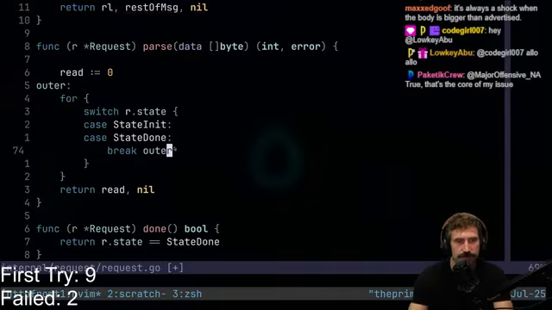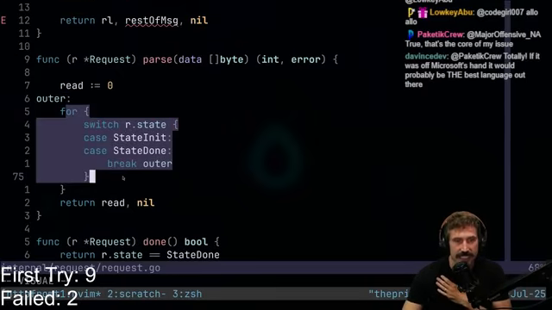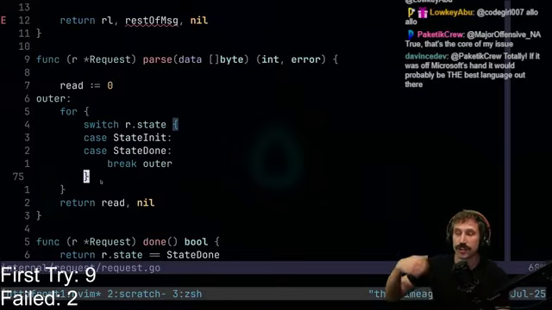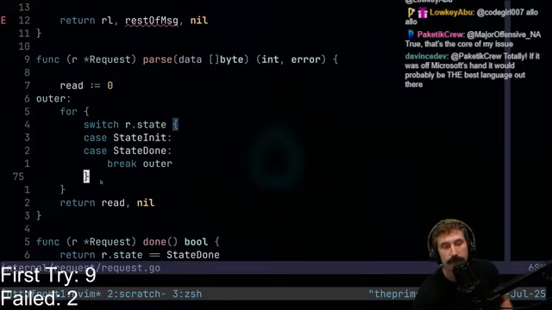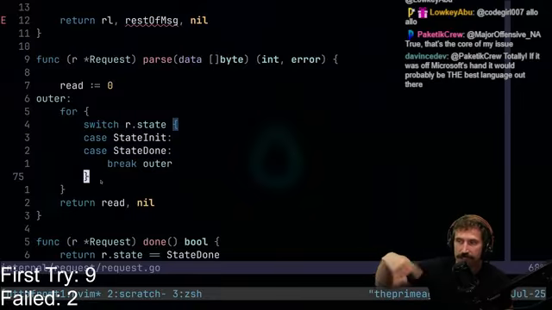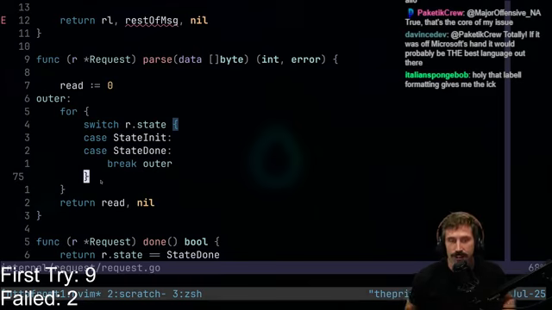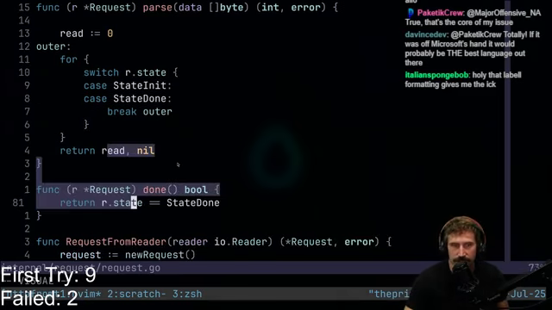That's typically how I prefer to program this: I have a state machine that keeps on running. Because you can imagine you could also get a really large piece of data that contains several state transitions, so you want to keep looping. So it's like, oh, I can parse the start line. I can parse a header. I can keep parsing headers. So I can parse all the way up into the middle of the body. You want to be able to do that in a single for loop, but you also want to be able to return how much you've actually read.